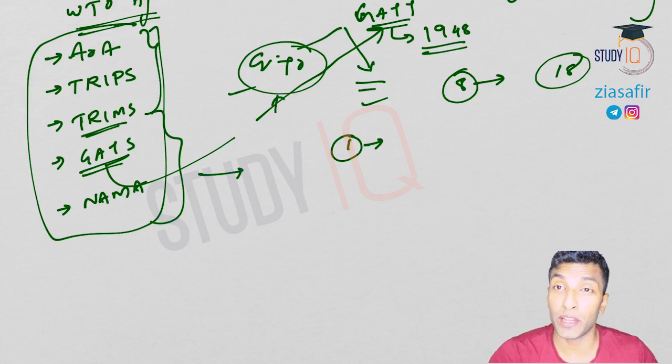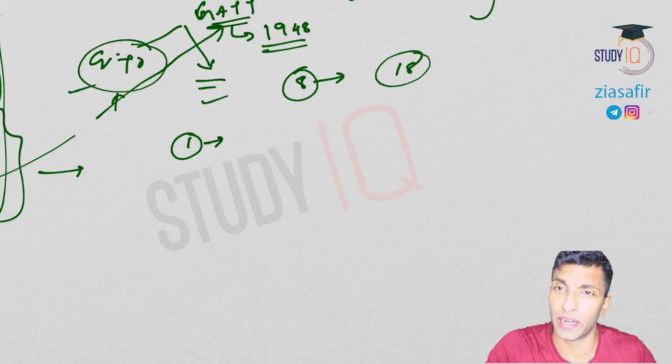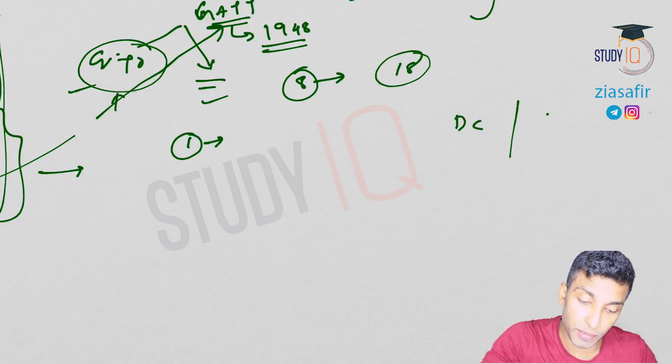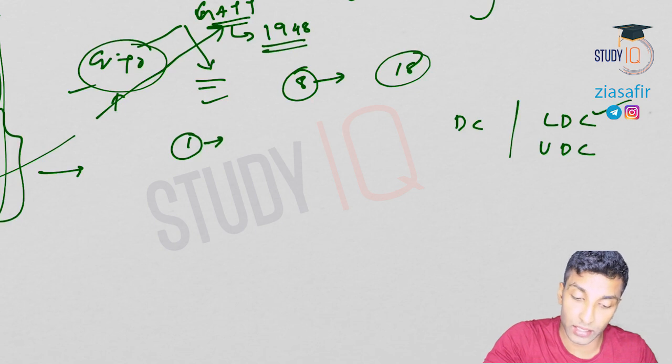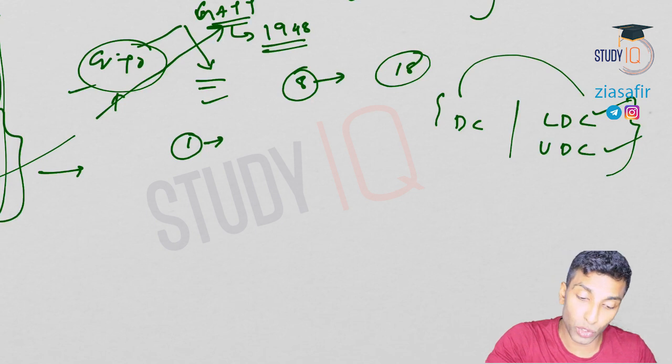Okay, so all the developing countries' concerns we have discussed over there, and why it is still stuck, because if you remember, Uruguay round got stuck between developed and developing because there was no consensus, right? See here how the decisions are made. Decisions are made on the basis of consensus, not on the basis of majority or share. See, there are 2 blocks: developed countries, and least developed countries or underdeveloped countries. Okay, these 2, least developed countries and developing countries, are one group and this is another group. So 2 groups were there.